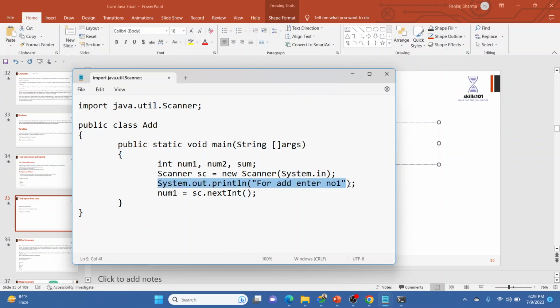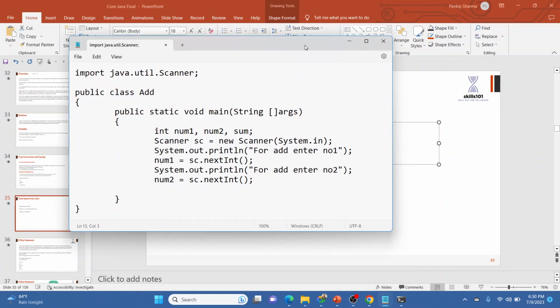Then we can tell them to enter number two, and we can store that into number two equal to sc.nextInt. So nextInt is a function that can take input in integer format. nextChar is for character. So we are going to use different functions from the Scanner class to take input from the user, right?